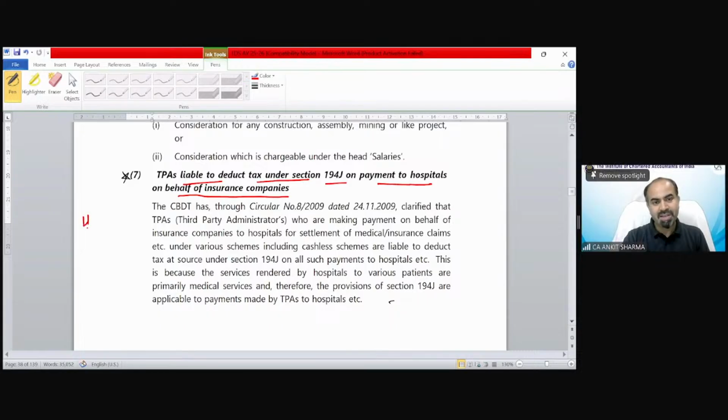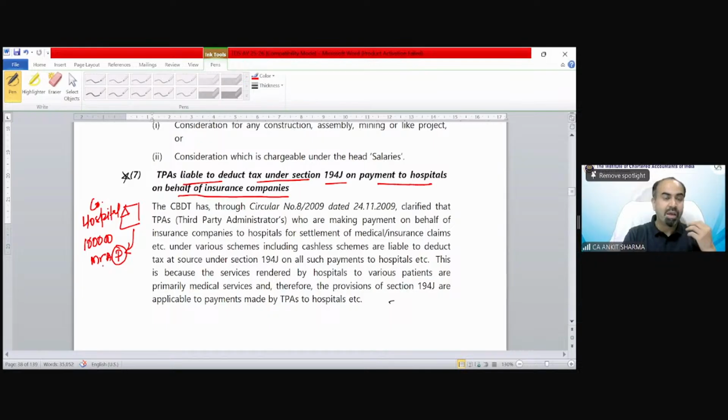Now suppose here is a hospital. Here is Mr. A, who is a patient. So hospital provided services to Mr. A. Hospital is a company, suppose. So that company is providing professional services to Mr. A for medical treatment, and the bill amount was 1 lakh. So if Mr. A is going to pay that to a hospital, and suppose Mr.